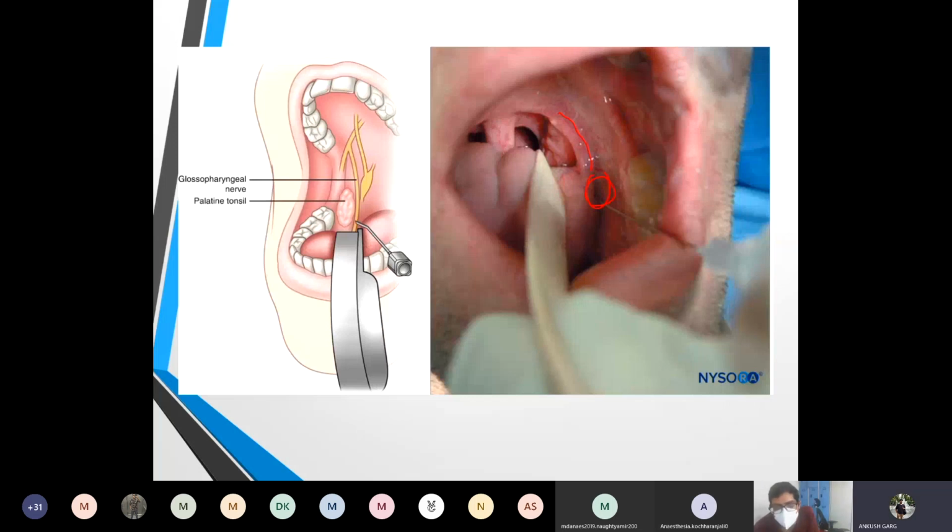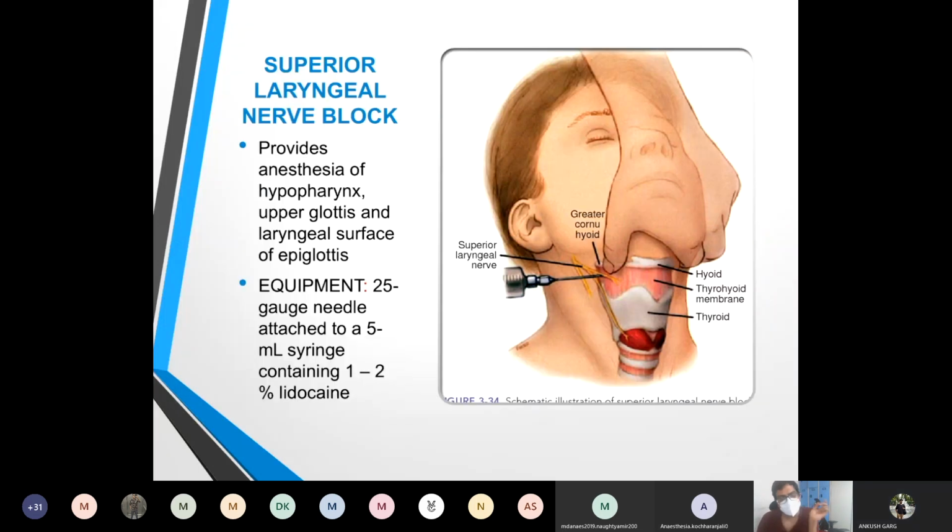Right. Next comes the superior laryngeal nerve block. This will provide anesthesia of the hypopharynx, upper glottis, and laryngeal surface of the epiglottis. Again, we need a 25 gauge needle attached to a 5 ml syringe containing 1 to 2% lignocaine.